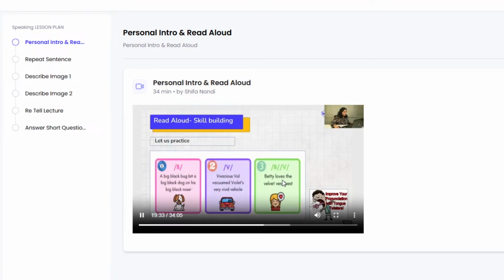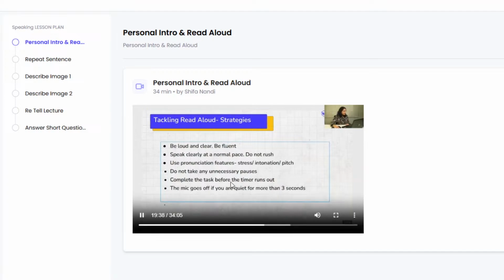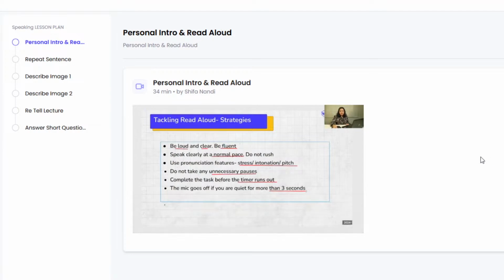Let's move ahead. Okay, students, so let's look at some of the strategies to help you deal with this question effectively. First and foremost, you need to be loud and clear and also be fluent. So don't bring out that choppiness in your tone. Be very clear and loud enough for your voice to be recorded, because you know that the AI is judging you. So, no unnecessary pauses. You must read the text aloud and be recorded, otherwise you get a 0 on this response. So don't keep silent, just keep reading.